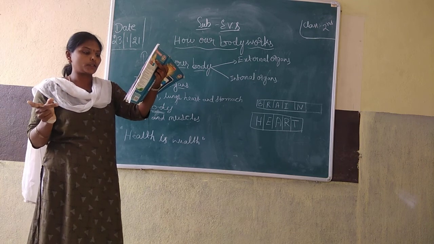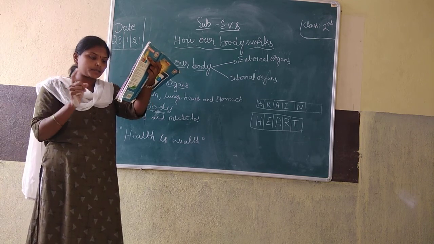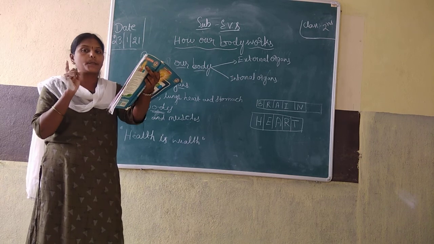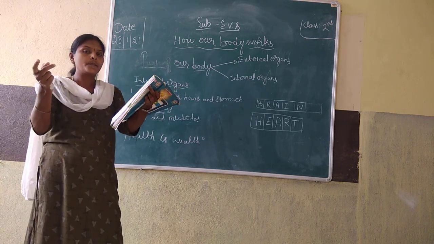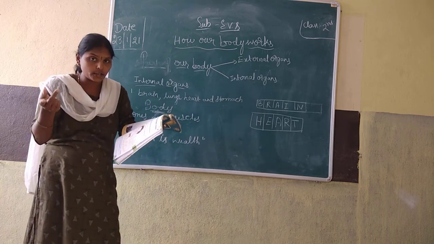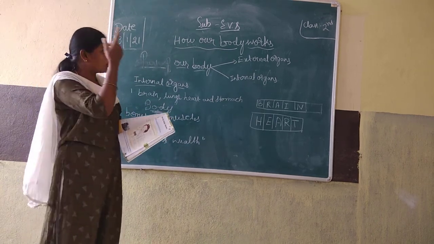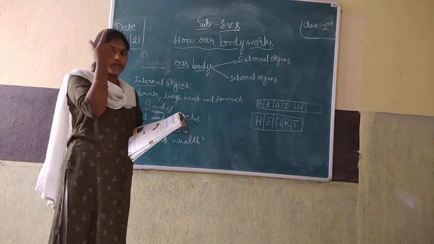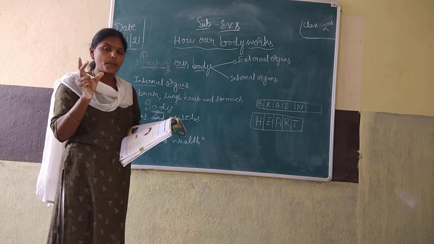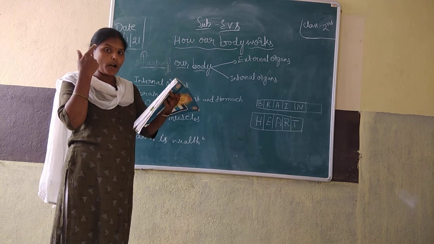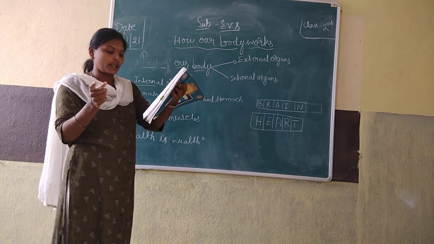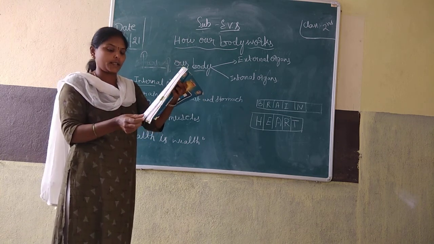External organs are those that can be seen. Those are external organs which we can see. These organs we can see with our eyes. Those organs are external organs.